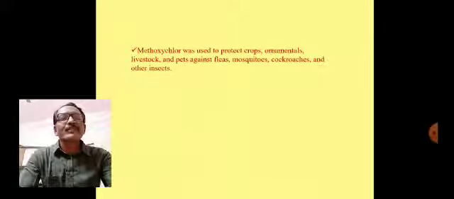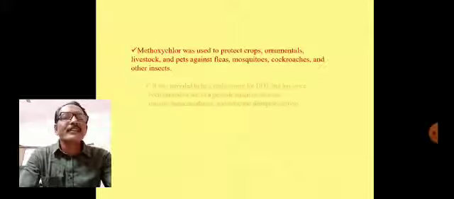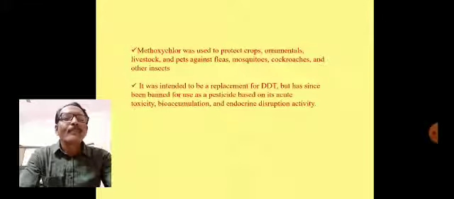That is, methoxychlor was used to protect crops, ornamentals, livestock, and pets against fleas, mosquitoes, cockroaches, and other insects. It was intended to be a replacement for DDT but has since been banned for use as a pesticide based on its acute toxicity, bioaccumulation, and endocrine disruption activity.